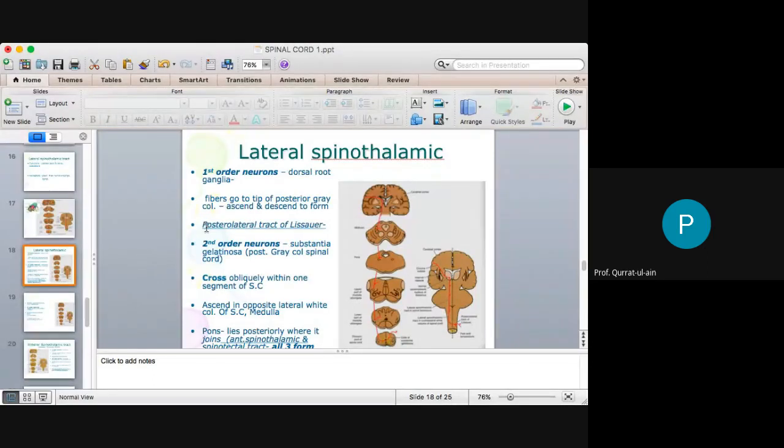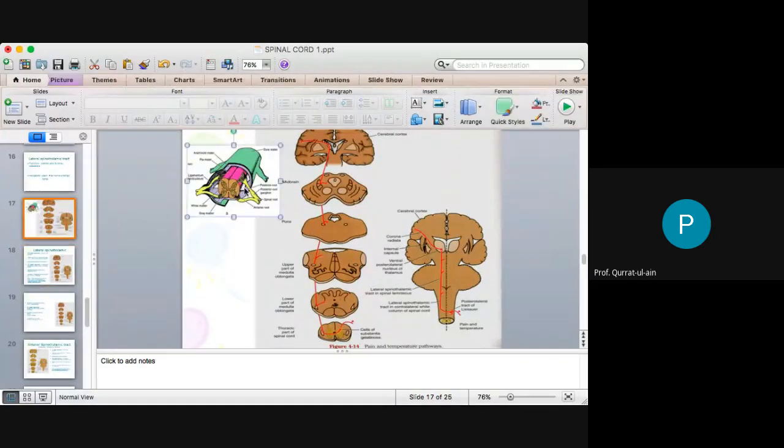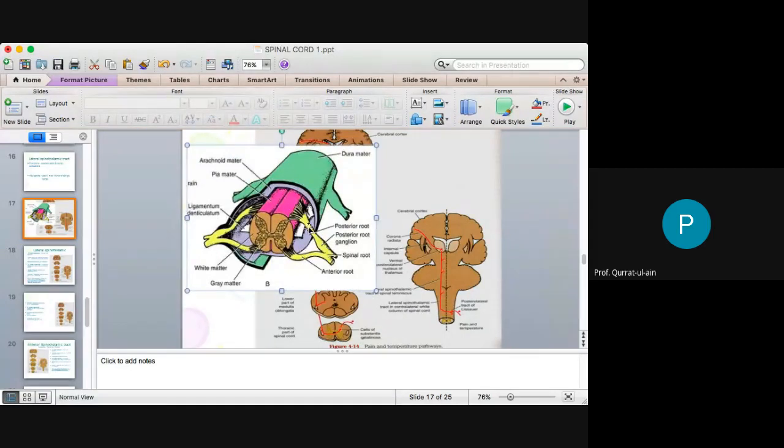And this is another important point that I had not mentioned yet: when the fibers reach here in the posterior horn, in this diagram, just watch here. When the fibers reach here, as I said, they will relay in the substantia gelatinosa and then they cross over like this.